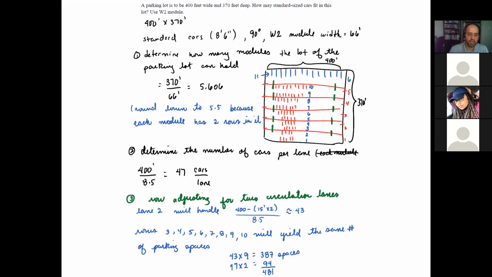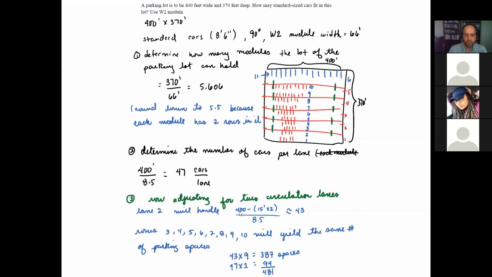So using the row adjusting for 2 circulation lanes, we are going to use 15 feet. As explained in the lecture, I use 15 feet for the circulation lane. So I need 2 circulation lanes, 1 on this side and 1 on this other side.